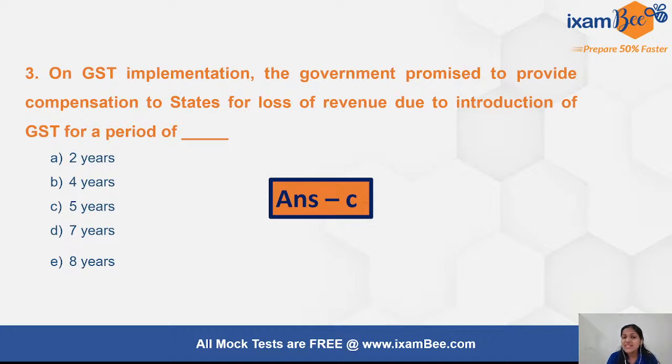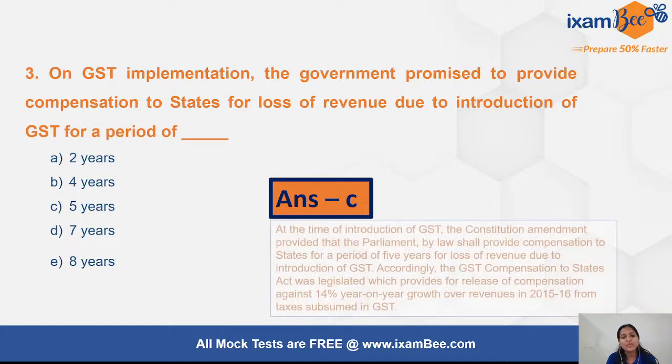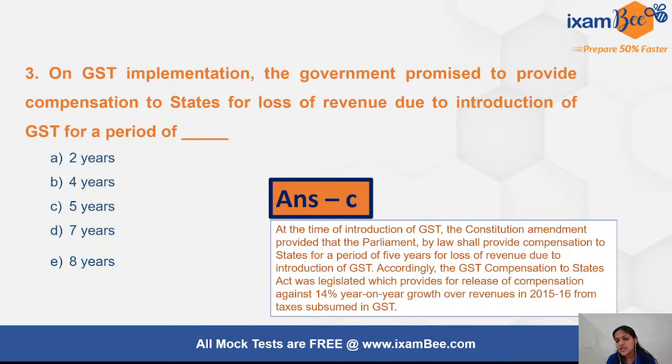Okay, so that percentage of growth that was assumed was 14%. 14% year on year growth. So this 14% year on year growth was assumed while calculating the loss of revenue. So it was not like how much it will be. It will be 14% year on year, and the base year was 2015-16, because from 2017 it got implemented, right? So for 5 years this compensation was there. So Debashish, yes, you are correct. Vijay, it is not 4, it is 14%.